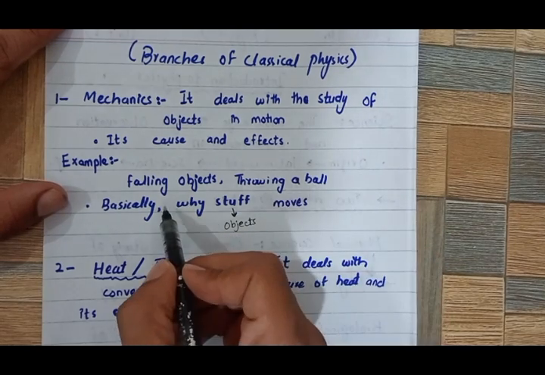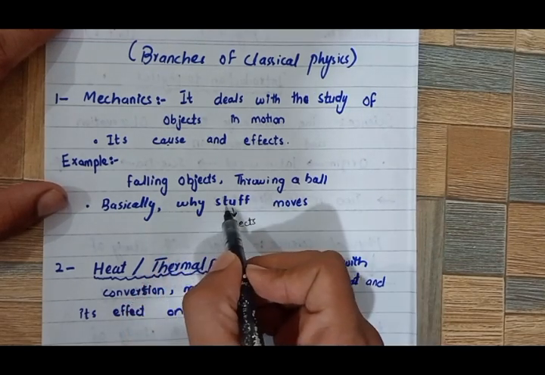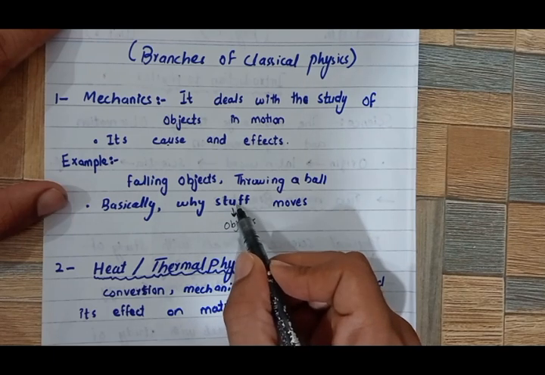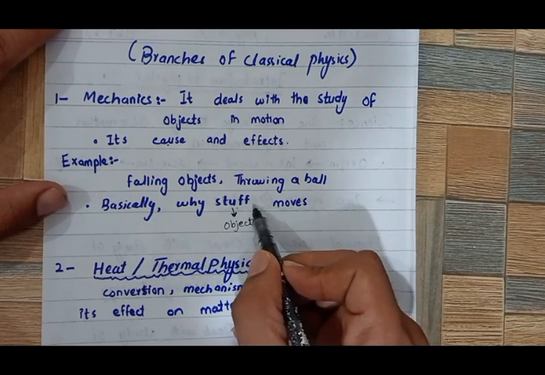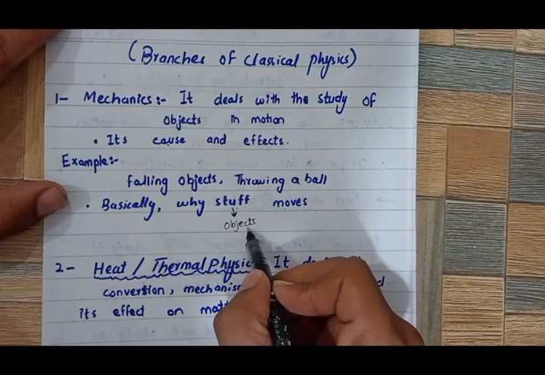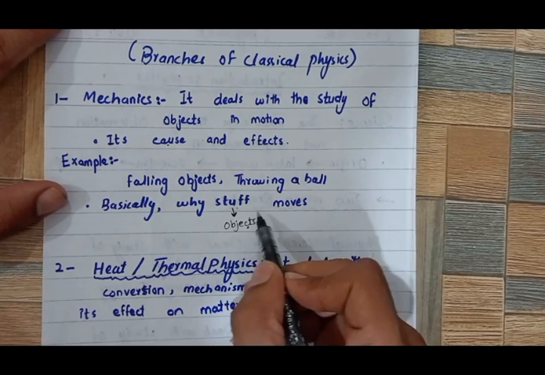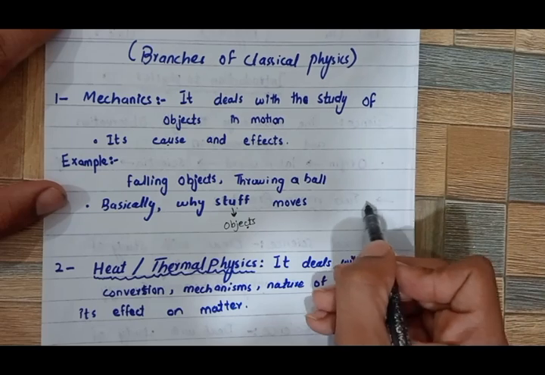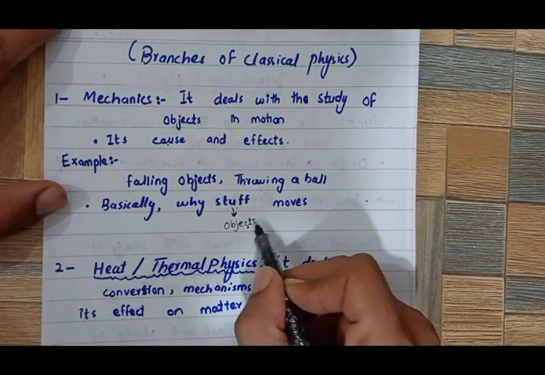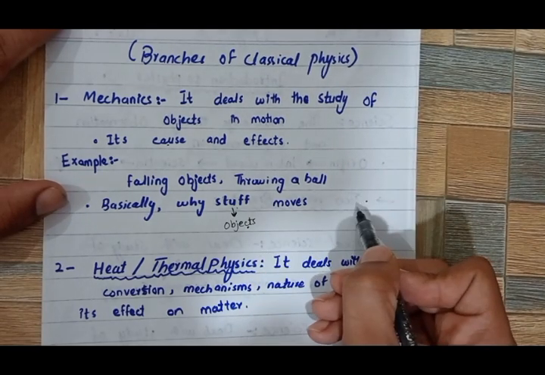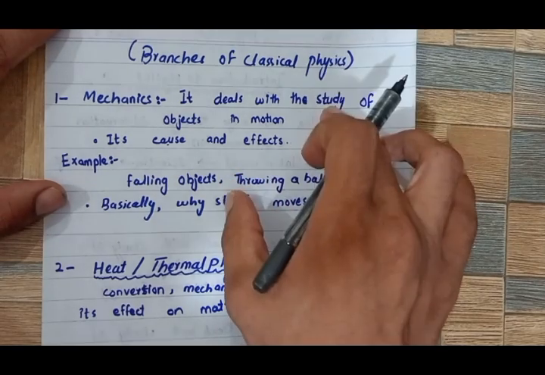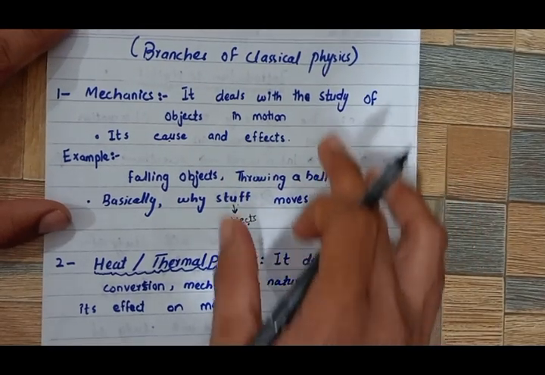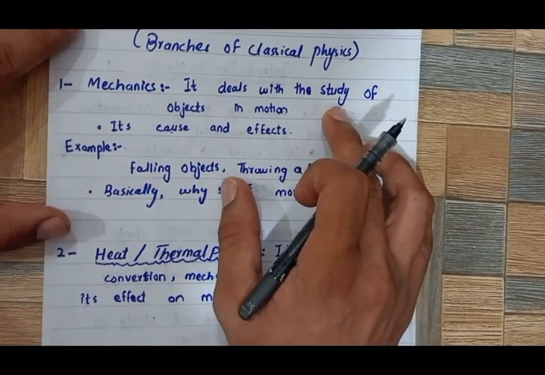Basically, the question arises: why does an object move, why does a body move? If a body is in motion, the question arises why this body is moving, due to what. So in mechanics you will get to know about these things, objects in motion.